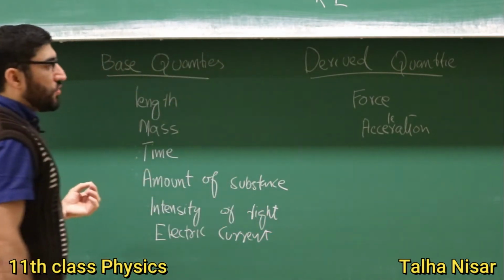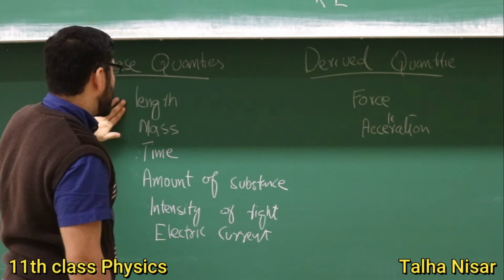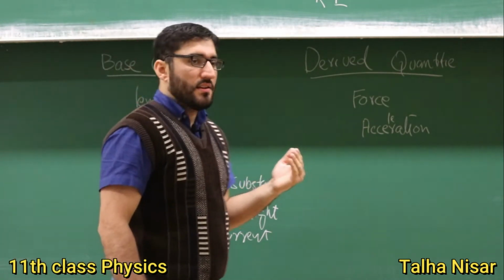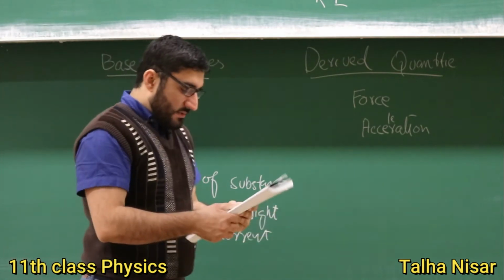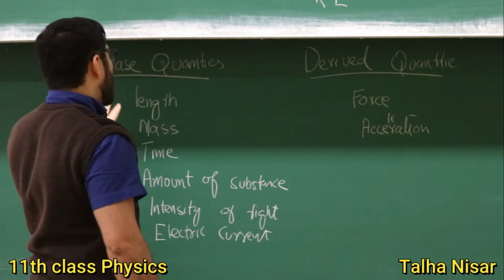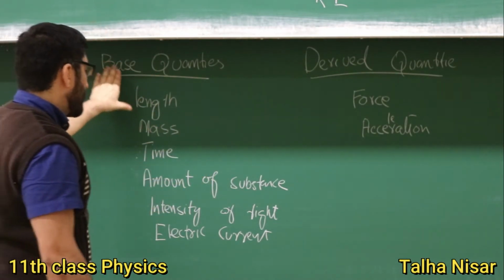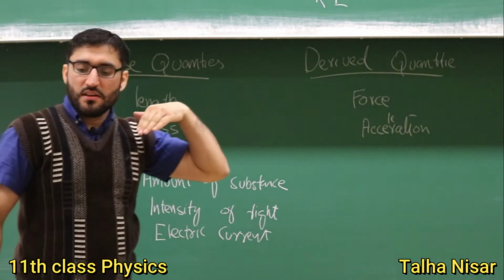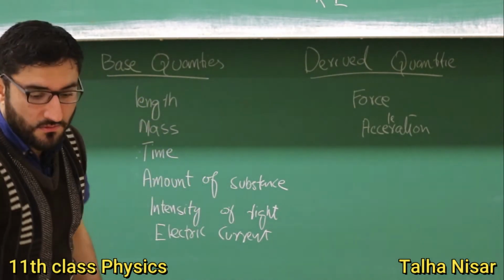So which unit should we use to express these quantities? So the scientists developed a system called the International System of Units, which is internationally recognized as the standard system. So we have standard units which are applicable throughout the world. So we will talk about these now.